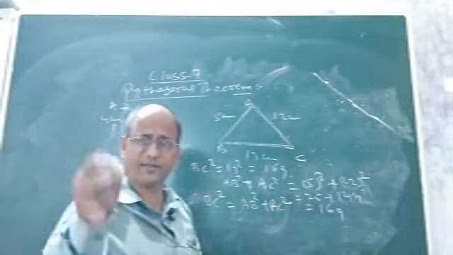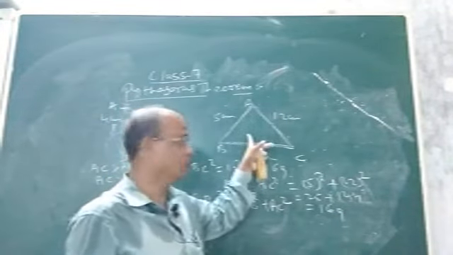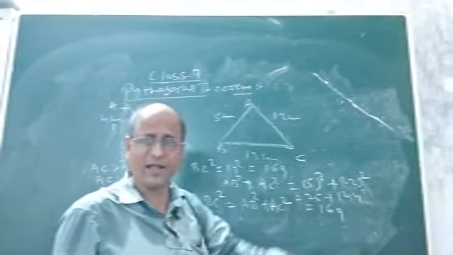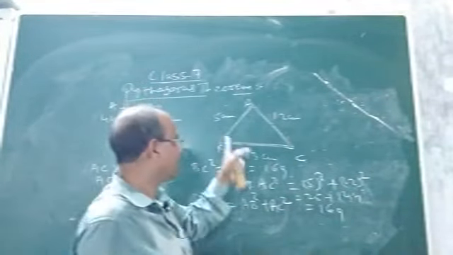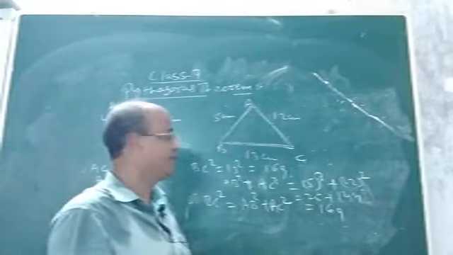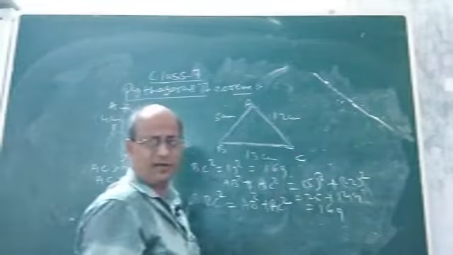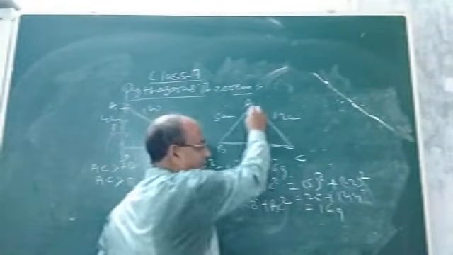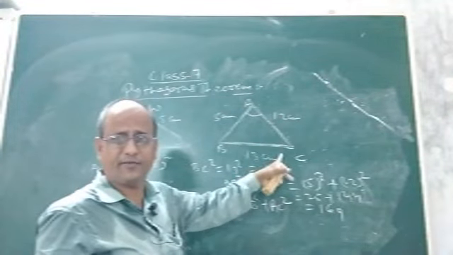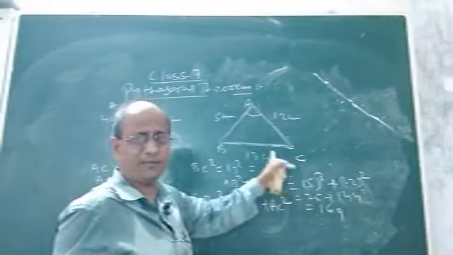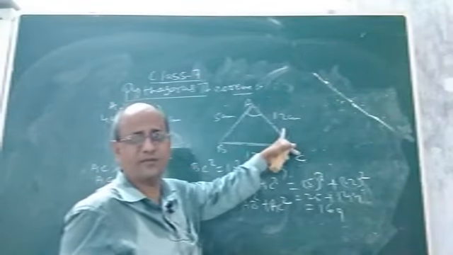If at all you got the same value, that means if the square of the greater side is equal to the sum of the squares of the other two sides in a triangle, not a right triangle, in a triangle, then the angle opposite to the greater side, in this triangle, the longer side is BC, and the opposite angle of BC is angle A. Angle A is the opposite angle of the longer side BC, and we saw that the square of this longer side is equal to the sum of the squares of these two.